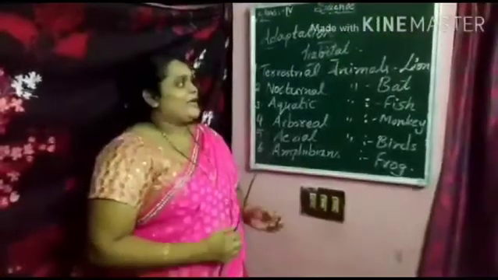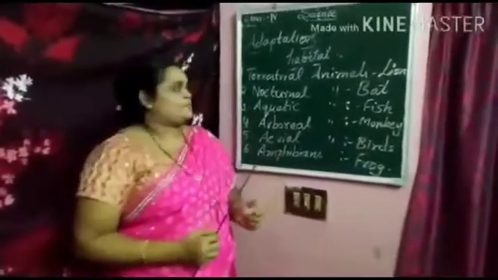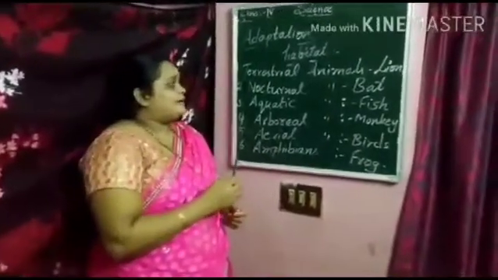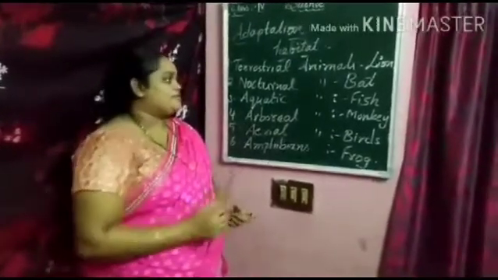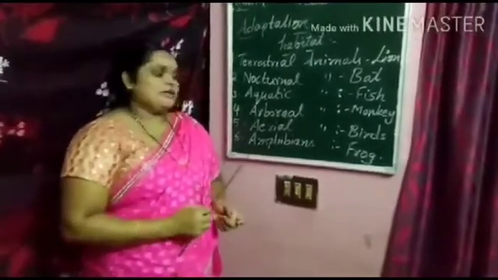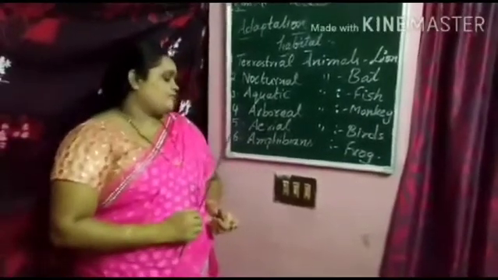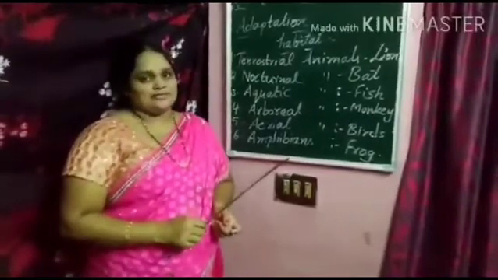Basing on their habitats, animals are classified into 6 groups. The first one, terrestrial animals. Second one, nocturnal animals. Third one, aquatic animals. Fourth one, arboreal animals. Fifth one, aerial animals. Sixth one, amphibians.